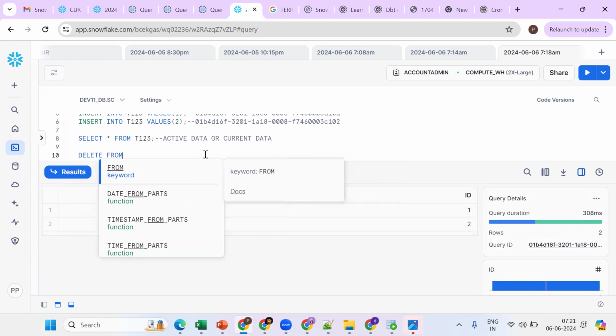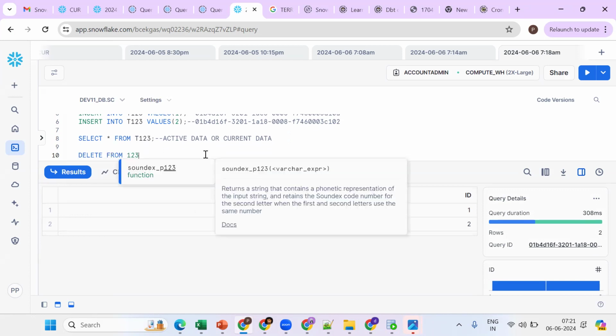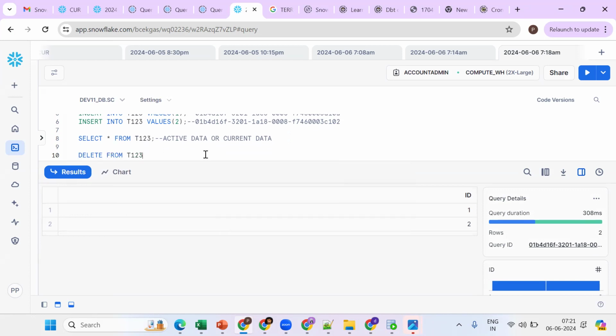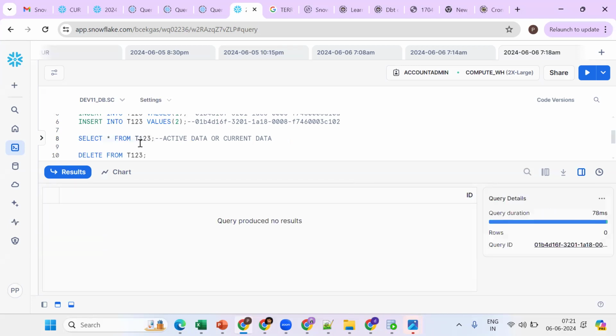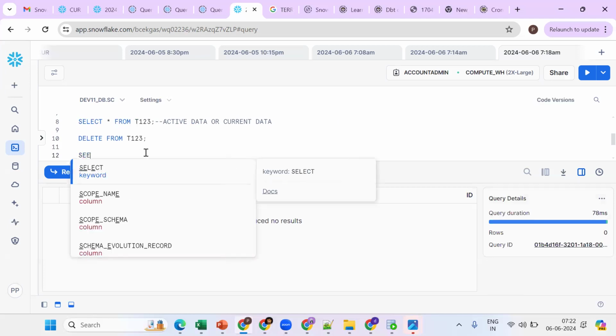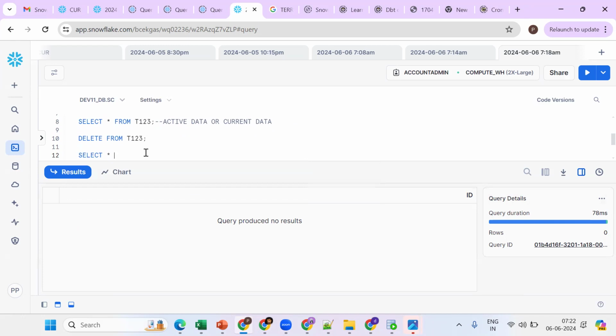Now what happened? I mistakenly delete from T123. Now how many records will be there? None. By mistake, I deleted the table's data. Now how to get it back? By using this concept, which concept should we use? Time travel. But I did not copy the query ID.